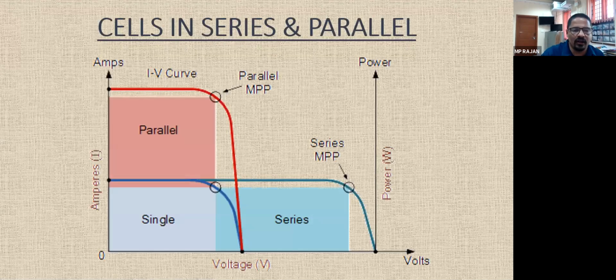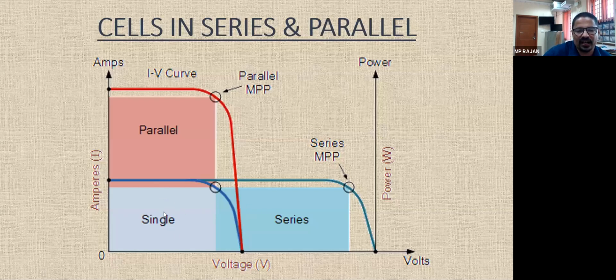So as I said in the last class, one cell is almost producing 0.5 to 0.6 volts. So if you want more voltage, you have to connect the cells in series. You can see this is cell number 1, this is cell number 2.